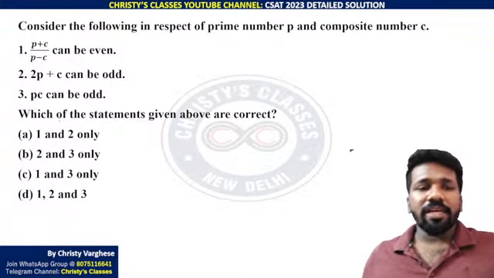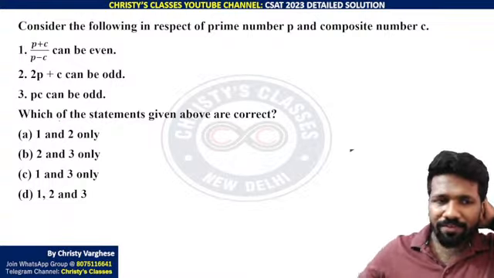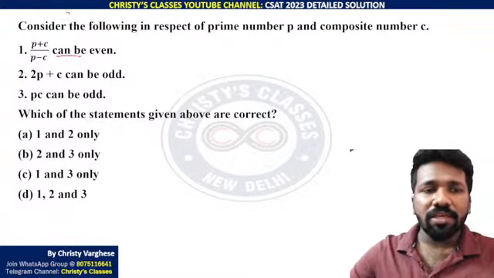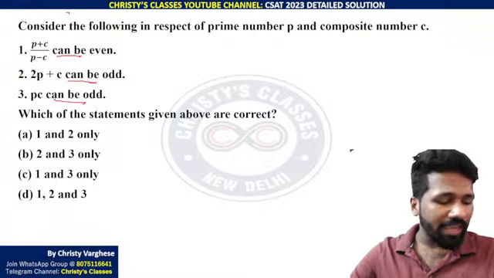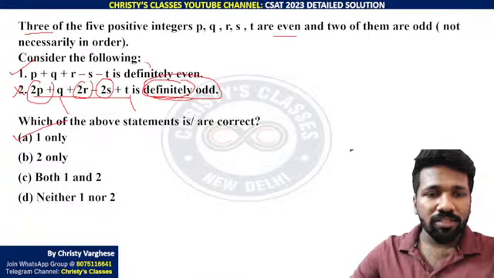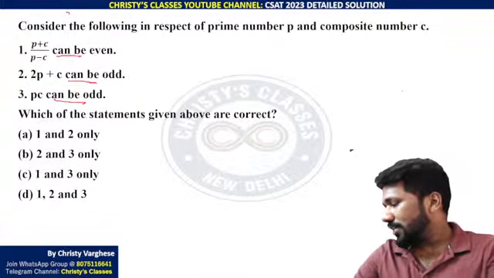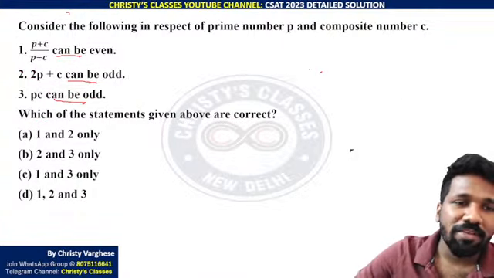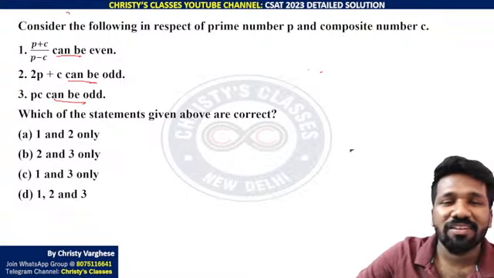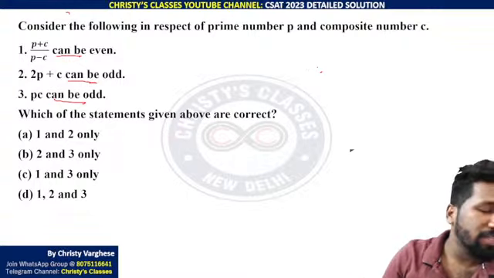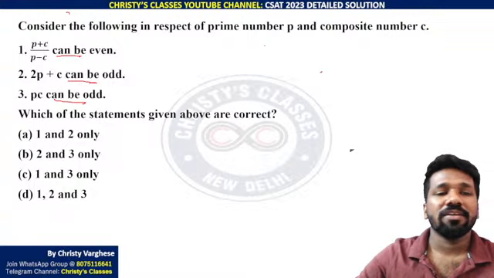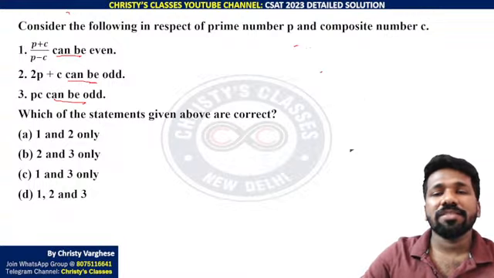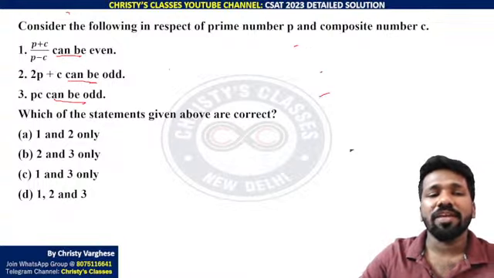So the question says that (P plus C) divided by (P minus C) can be. Here the keyword you need to understand is "can be". In the previous question the keyword was "definitely". Here it is "can be", which is a very liberal or flexible term. That means one example is enough to say that it can be even.